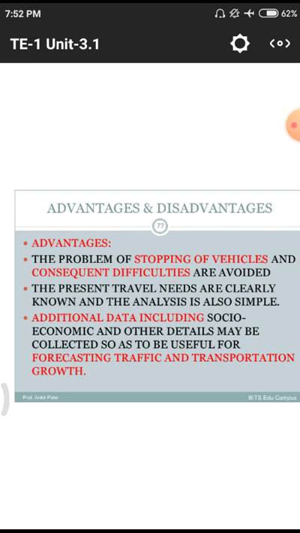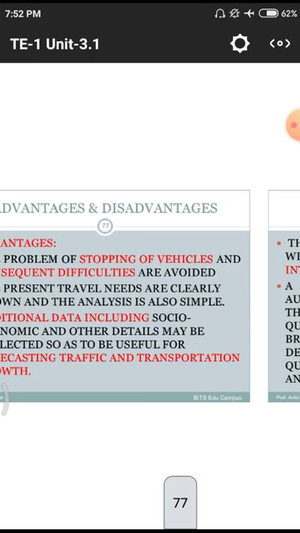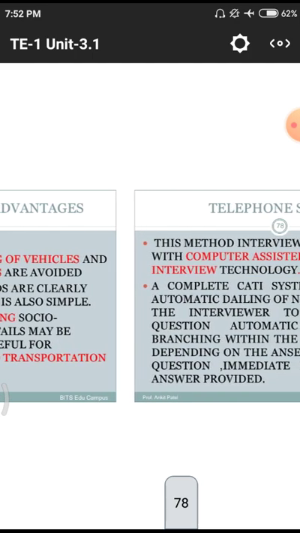Next one is the additional data including socio-economic and other details may be collected, which is useful for forecasting traffic and other transport growth. That means, what are they daily facing in the particular cities or towns? Is there any addition required to improve the traffic? All those things come under these studies also. All those are also useful for future forecasting. That means what they need, what we have to give to them in a systematic manner. All those come under these advantages.